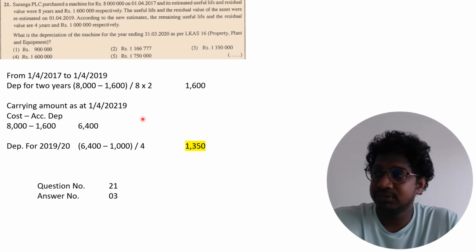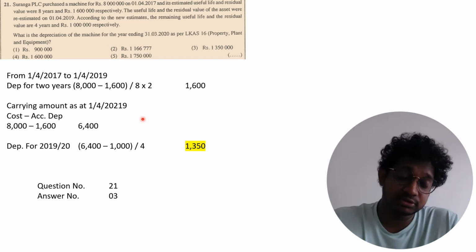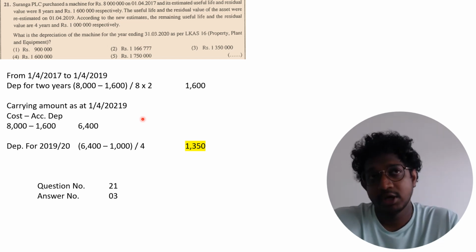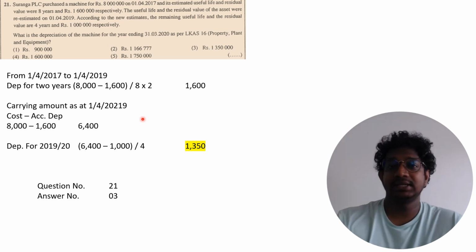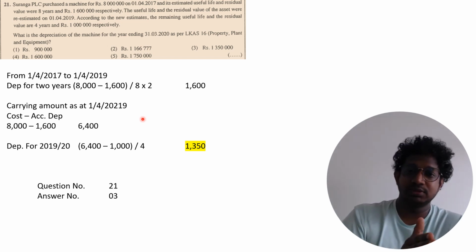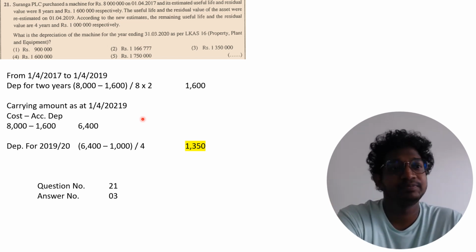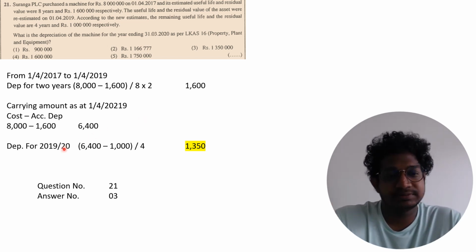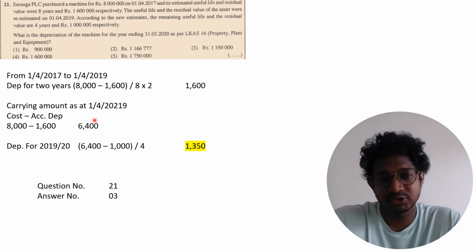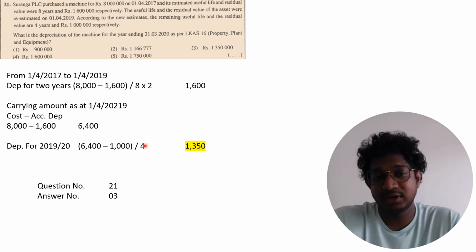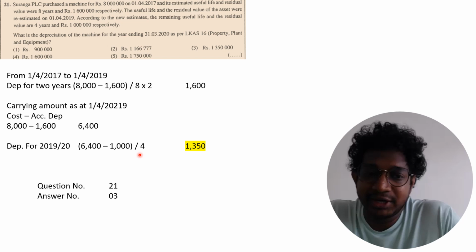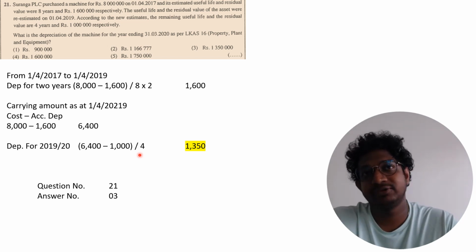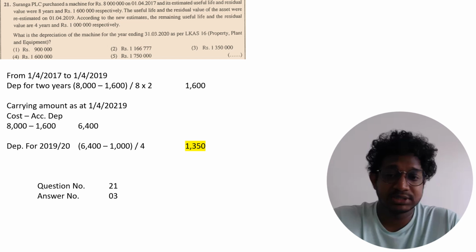When the remaining useful life of property, plant and equipment changes, you have to find the depreciation by taking the carrying amount of the property, plant and equipment divided by the remaining useful life. In this case, your carrying amount is the 8,000 cost less 1,600 depreciated, so 6,400. From that you minus the new residual value of 1,000, and your new remaining useful life is 4. So your new depreciation after re-estimating the useful life is 1,350.